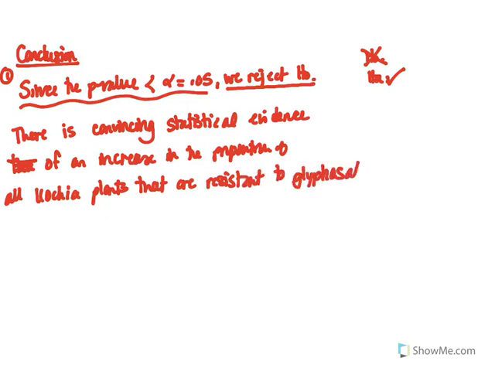Make sure you're writing this answer in context. That's a second part, so we need to be talking about these plants, that they're resistant. We need to talk about an increase in the proportion, and we've got evidence to support that. Be very careful. We are not determining that for sure there is an increase. We're saying our evidence does support that alternative hypothesis.